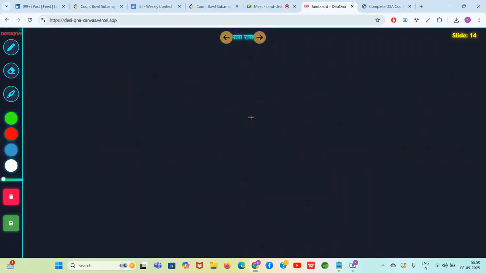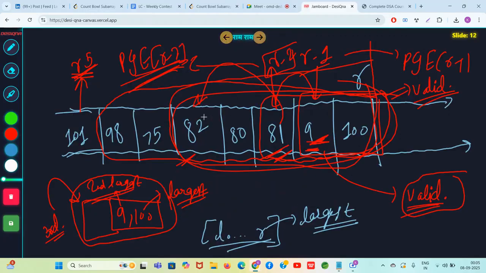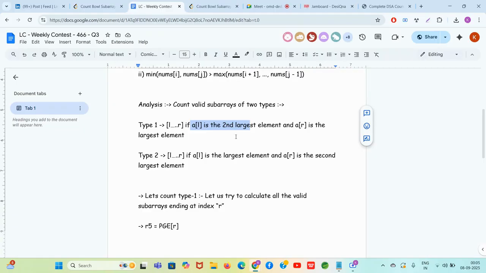So guys, if you call PGE of 82, what will get printed? You will directly jump to 98. And guys, do you agree 98 to 100 is valid? Yes, hell yes it is. तो कुछ नहीं करना है, that's the solution. You just keep on jumping on the left and the problem is solved. So you just do PGE of R.